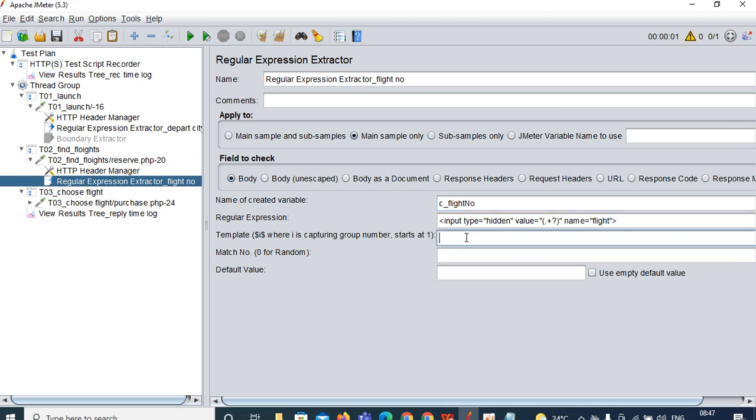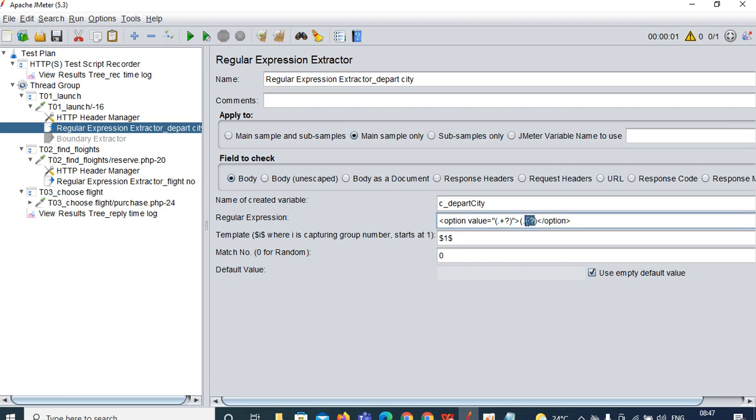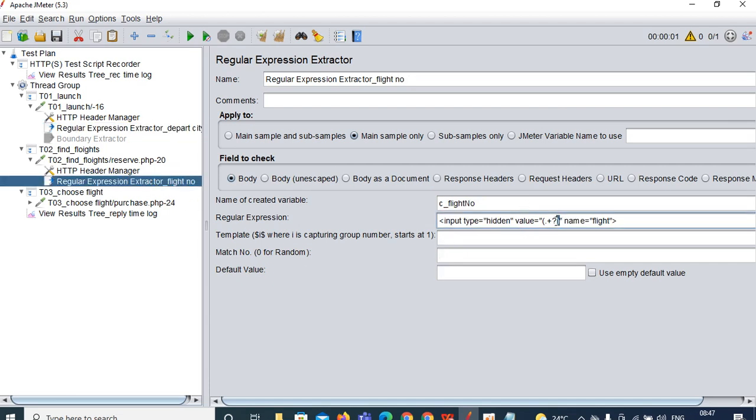Coming to the group: here we have only a single group. We are not using multiple groups over here. Earlier we saw that we used multiple groups, two groups. In our case we have only a single group, so the template we should give is $1.